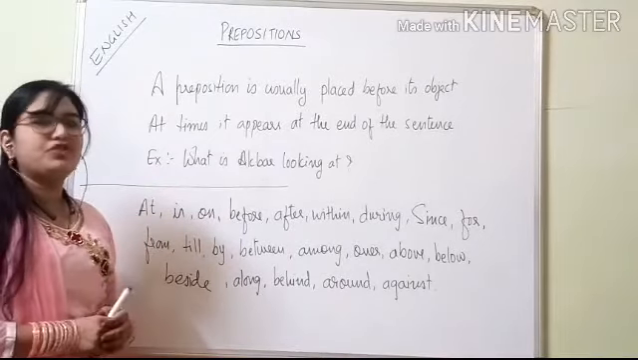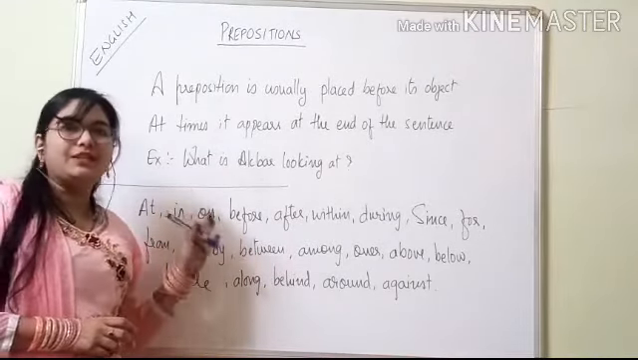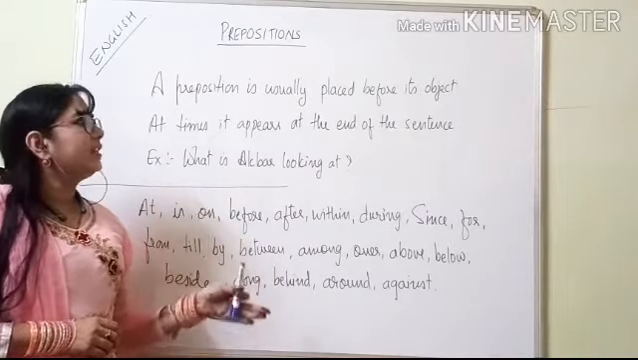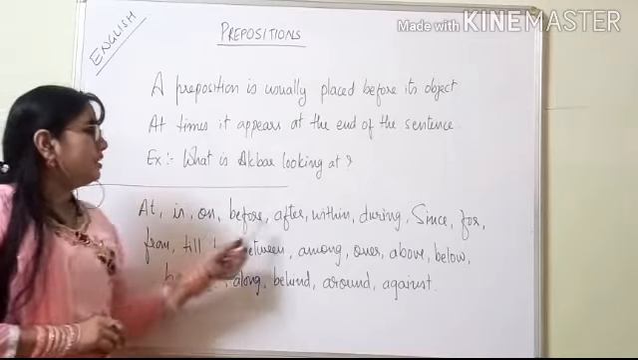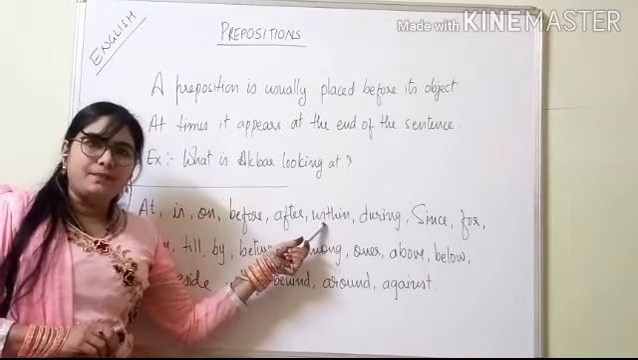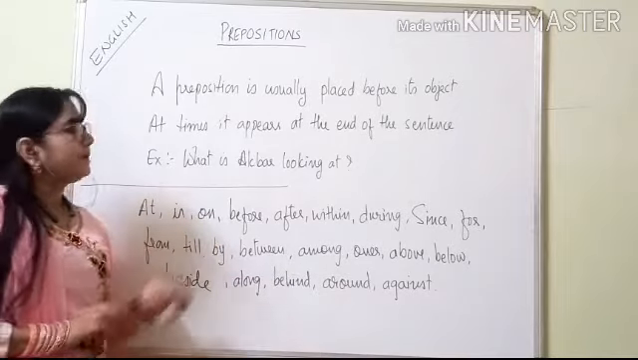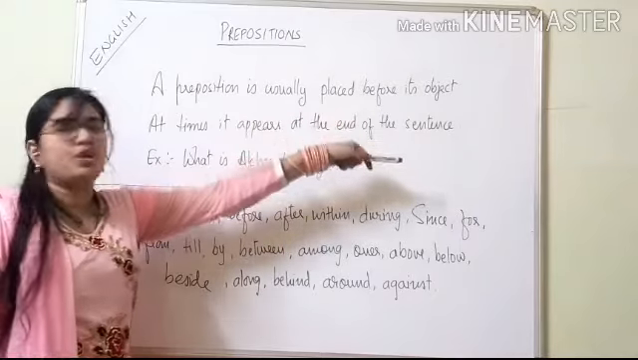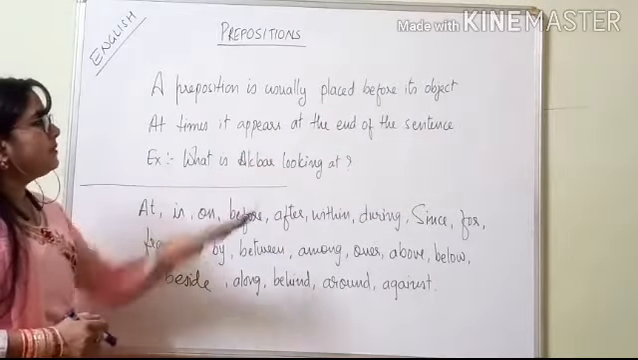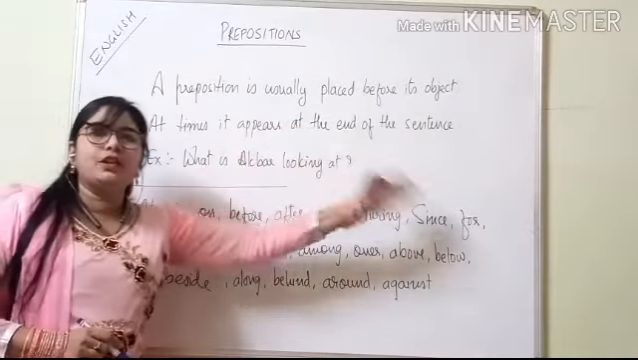Now what is a preposition? I think we have learned these prepositions since we were in 3rd standard. These are the words which make the sentence complete. Without these words we can't complete the sentence. A preposition is usually placed before its object. It comes before the object, but sometimes it comes even at the end of the sentence.